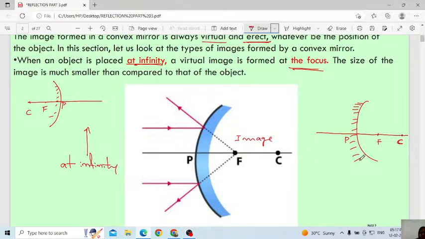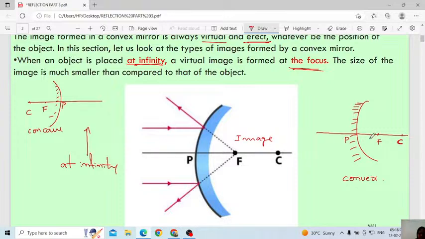This is concave, this is convex. But in the case of a convex mirror, this is convex. In this case you can observe the pole, and then the center of curvature. This is the reflecting surface. Then behind the reflecting surface we write the focus and the center of curvature.